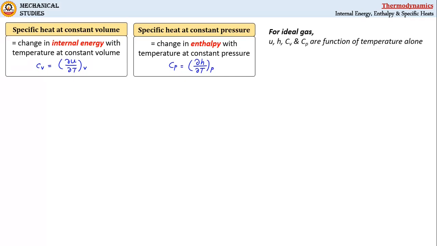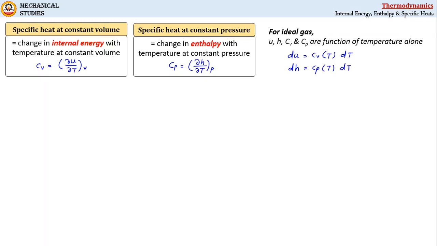Now for an ideal gas, internal energy, enthalpy and specific heats are functions of temperature alone, and that's why we can convert these partial differentials to ordinary differentials. We can write the expressions dU equal to Cv as a function of temperature into dT, and second, dH equal to Cp, specific heat at constant pressure, which is a function of temperature, Cp of T into dT.